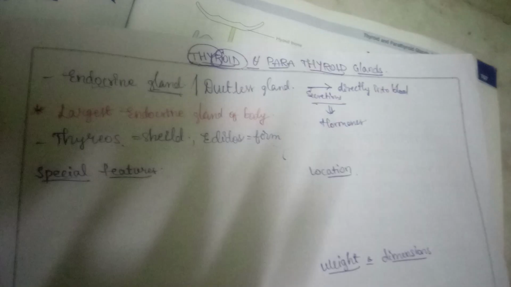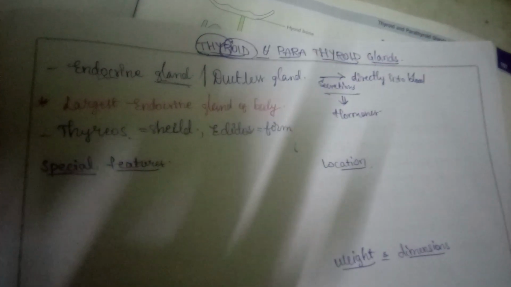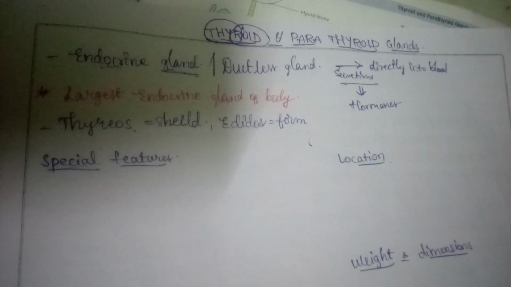So we are saying that it secretes some secretions directly into the blood, and those secretions are called as hormones. So which hormones are secreted by this thyroid gland? First let us see about this thyroid gland. Okay, so what secretions are secreted?